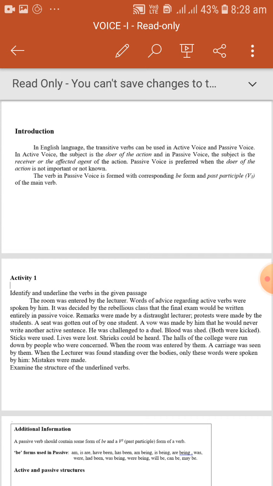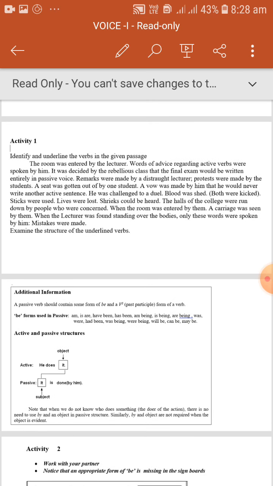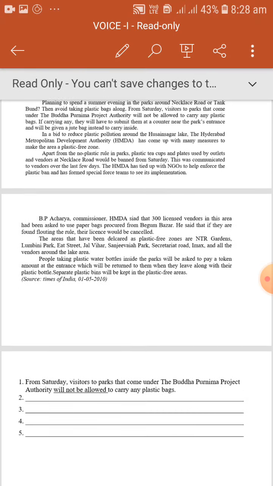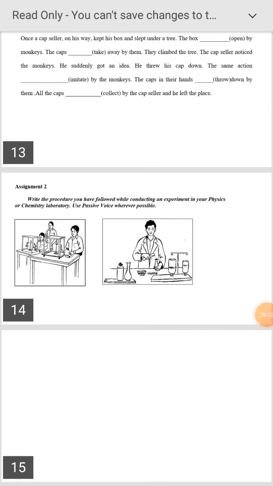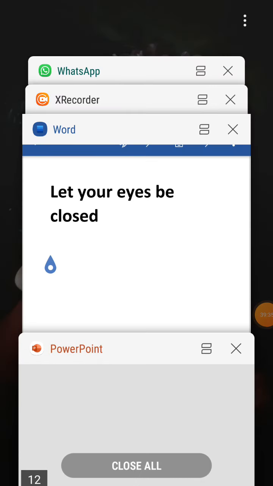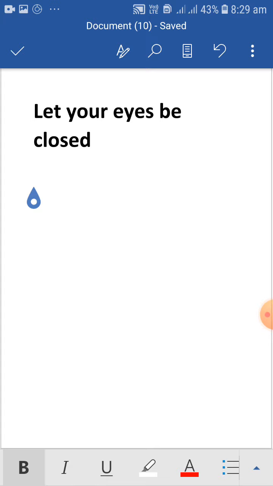So choose verbs and try to change them. Here I give an exercise, an assignment for your practice zone. I will just show you one example and all of you work on this sentence.